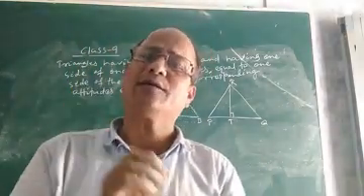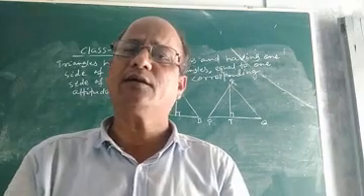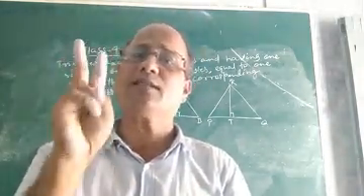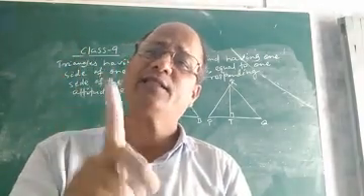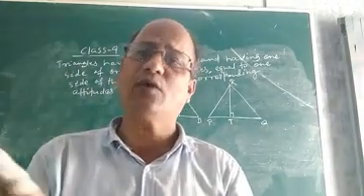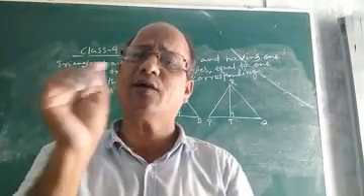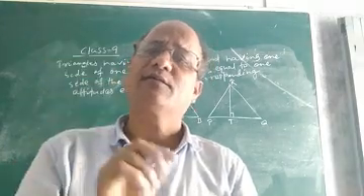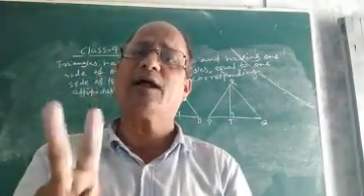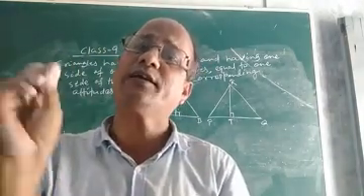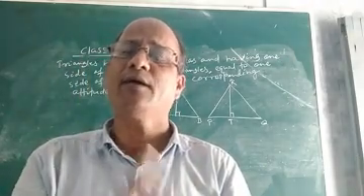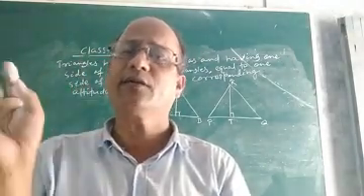So what was the converse of that particular theorem? We know that if two triangles stand on the same base and lie between the same parallels, they will have equal area. Now the converse of this is what? If two triangles stand on the same base or equal bases, whatever you say, and their area is the same.